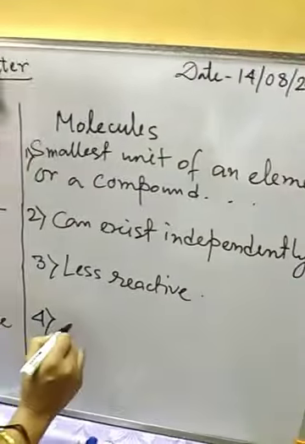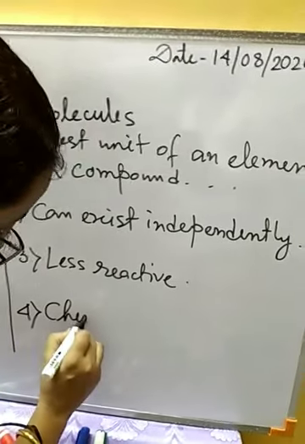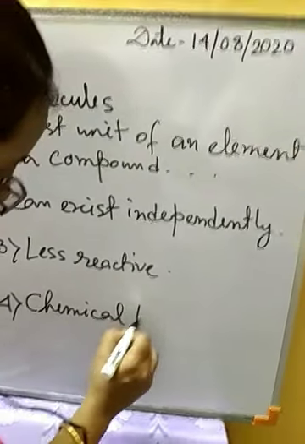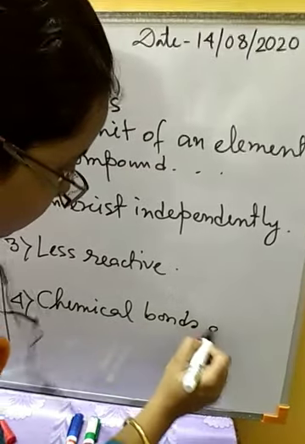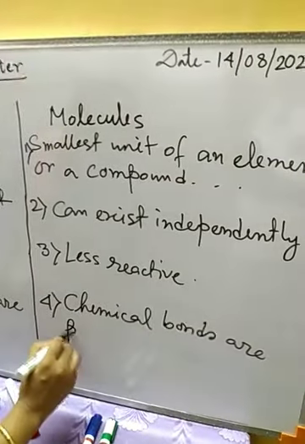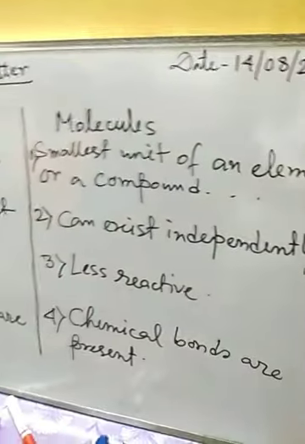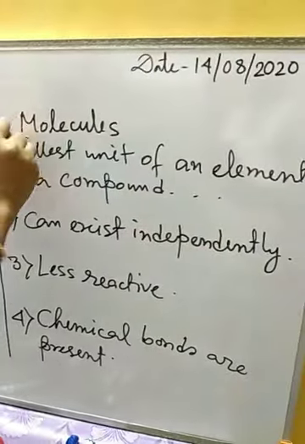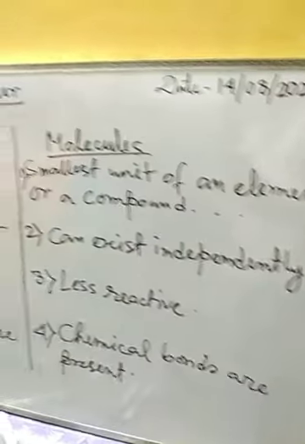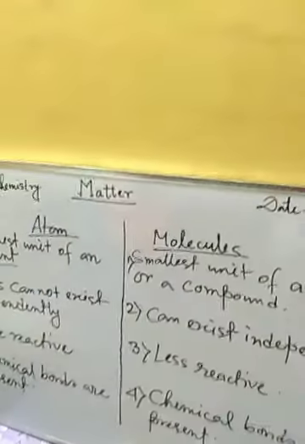So chemical bonds are present in molecules. So this is the difference between atoms and molecules.